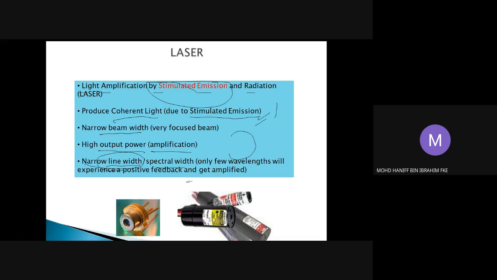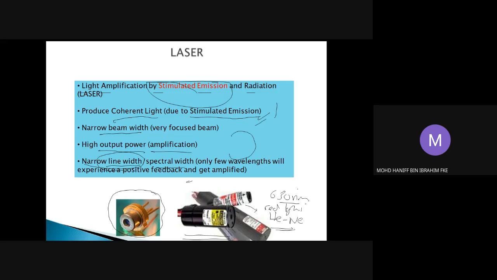Okay, so what we are having here are examples, the figure of an LED and the laser diode. It's very small, and it's also the figure of the laser diode that we have in our lab. Basically this kind of laser produces a red light. This is what we call a HeNe laser, helium neon laser. The wavelength of emission for this laser is about 630 nanometer.